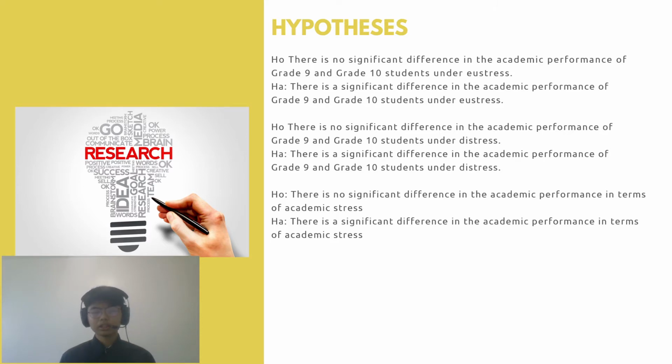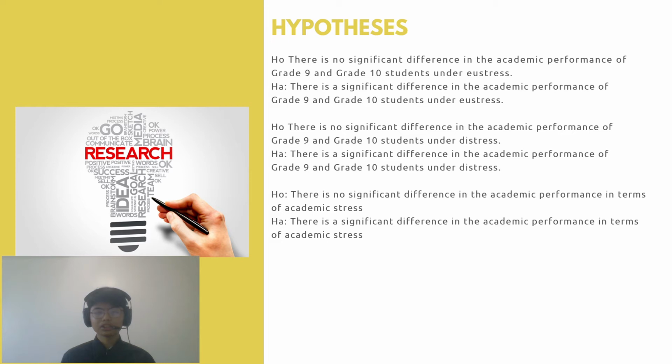Here we have our hypothesis presented. Our null hypothesis: there is no significant difference in the academic performance of grade 9 and grade 10 students under eustress. Alternative hypothesis: there is a significant difference in the academic performance of grade 9 and grade 10 students under eustress. Another null hypothesis is that there is no significant difference in the academic performance of grade 9 and grade 10 students under distress. Another alternative hypothesis is that there is a significant difference in the academic performance of grade 9 and grade 10 students under distress.